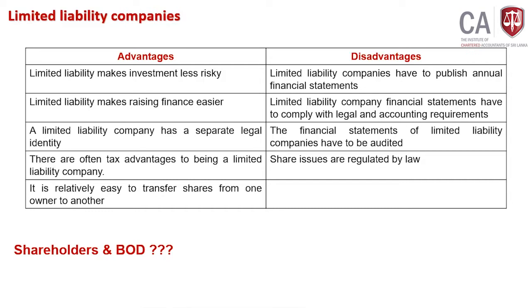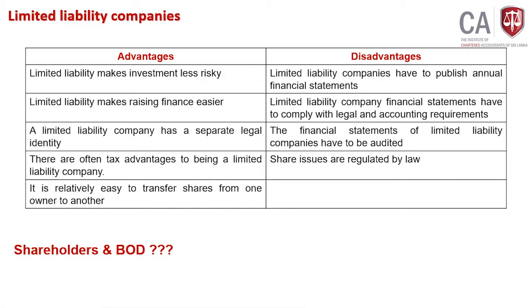Then you need to understand, sometimes you will think shareholders and board of directors are the same. No. Shareholders are the people who have invested in the business. Let's say you purchase 1000 shares of John Keells, you can't claim a board of director position because you have 1000 shares.